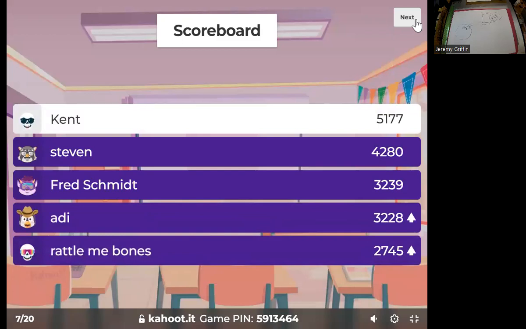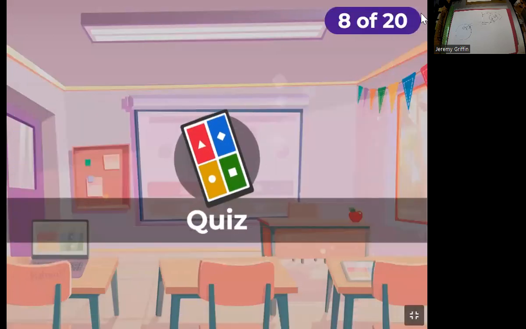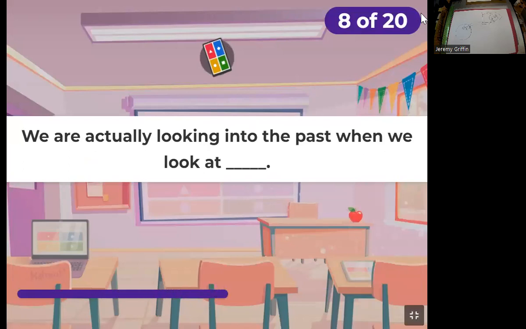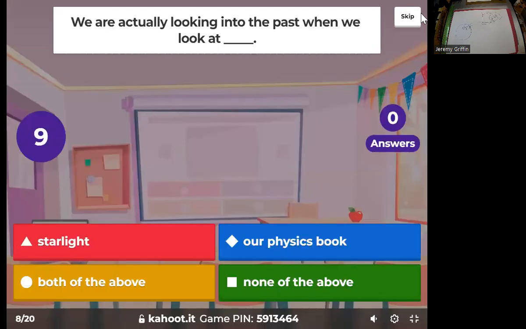Ada, Fred, Stephen, and Kent. You're actually looking into the past when you look at what's technically the correct answer. Technically correct.